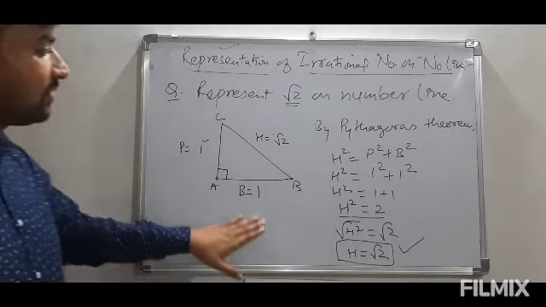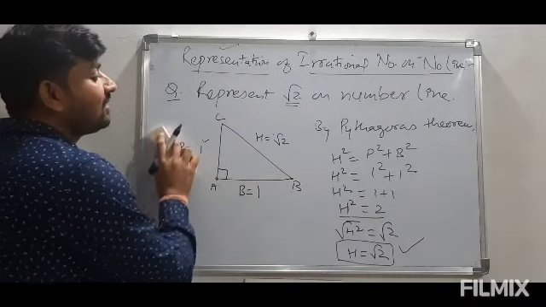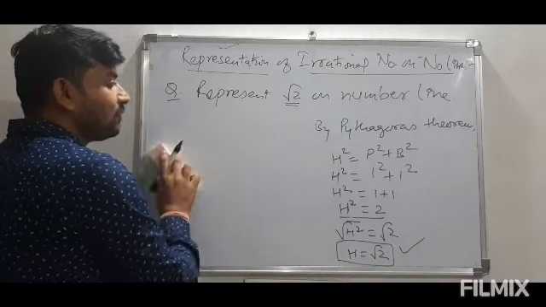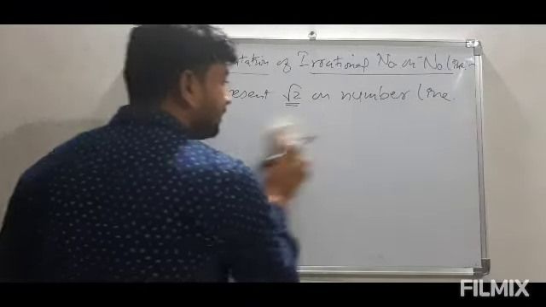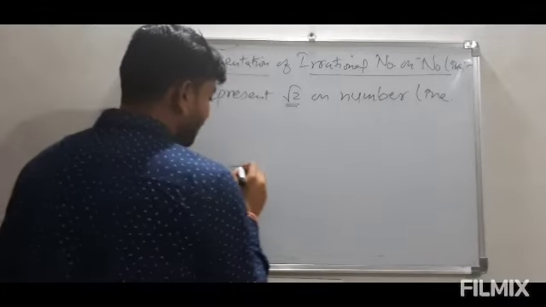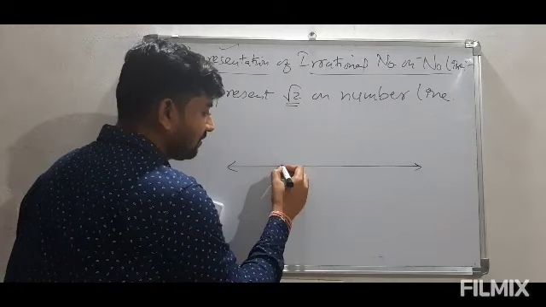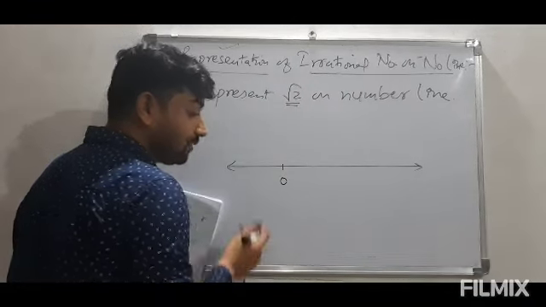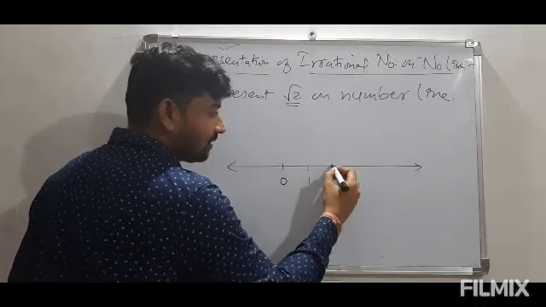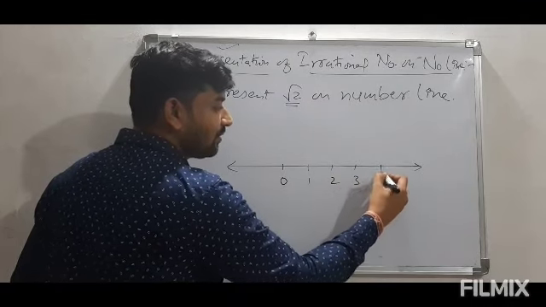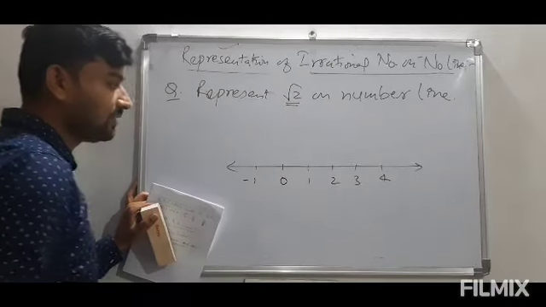So I hope this discussion is very much clear to you all. So now let us put this triangle with 1 and 1 base and perpendicular on the real number line. As you know, the real number line is a line like this. Let us write 0 here. As we know, there is a right hand side and left hand side on it. So we will be writing this way, and here we have negative integers.